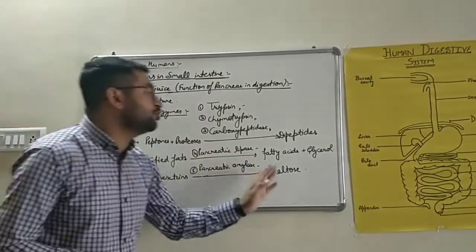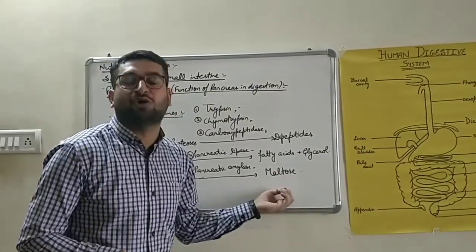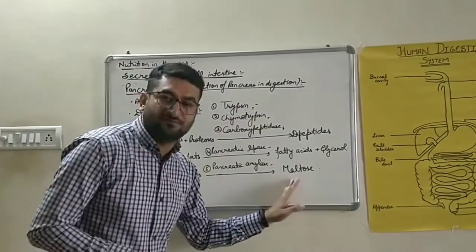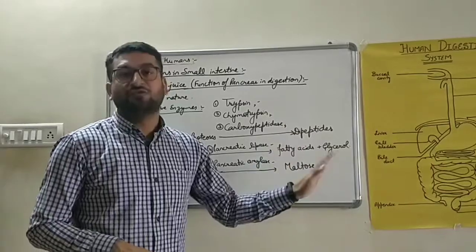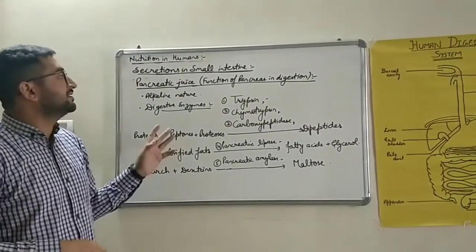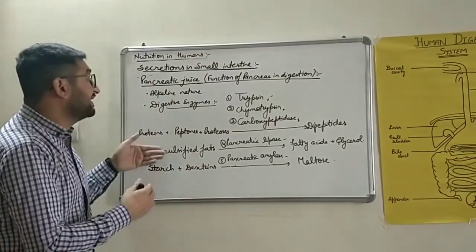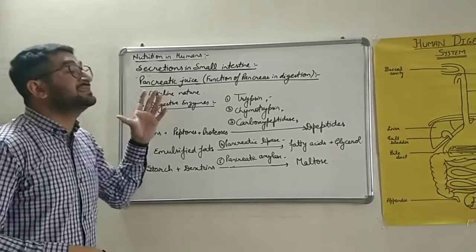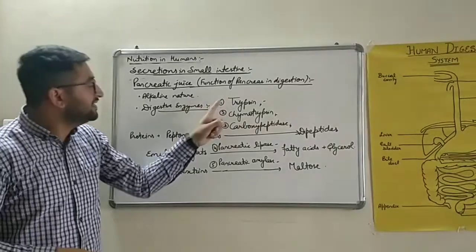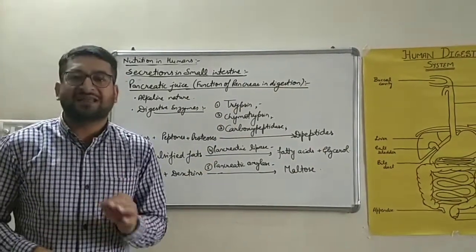It is to be converted into maltose, it is a disaccharide, the simpler form of a carbohydrate, simpler form of a sugar. It is not the simplest form, it is the simpler form. इसके बाद डाइजेशन अभी बचा है, वो होगा intestinal juice करेगा, the third juice which is to be released in the small intestine. We'll study it later. So this is the pancreatic enzyme, the action of pancreas in digestion. It is a very important question for your board exam. Read the enzyme name and name of the enzymes very carefully and practice it by writing it in your draft book.